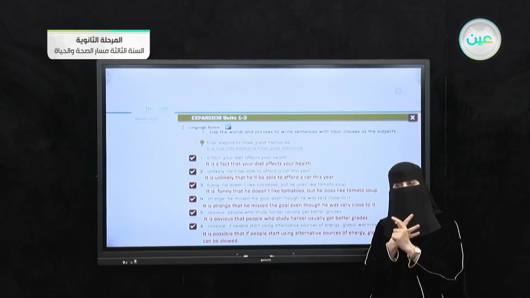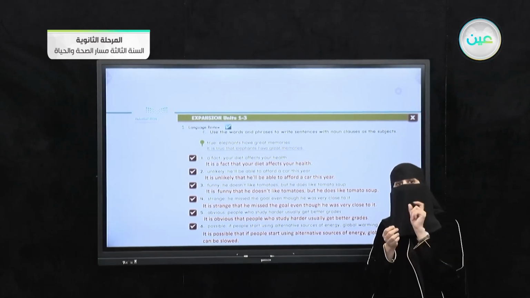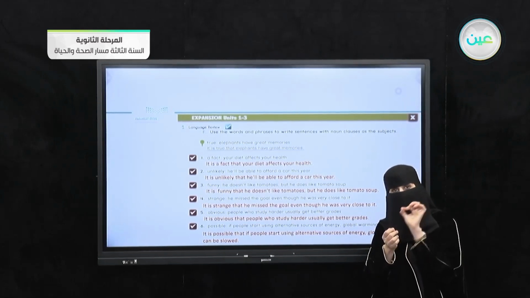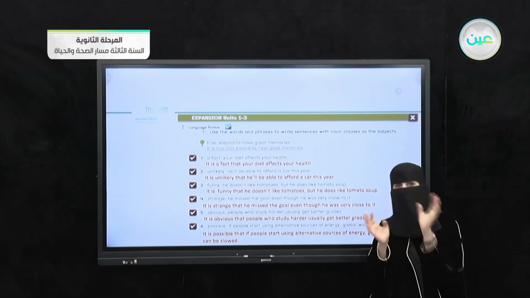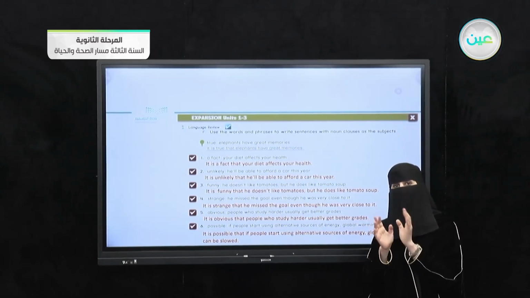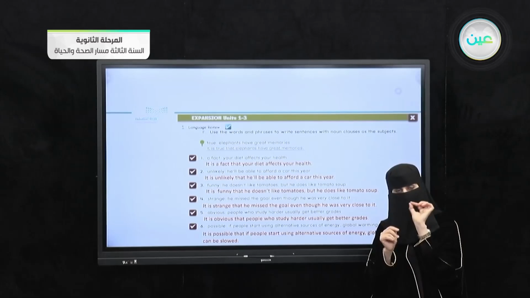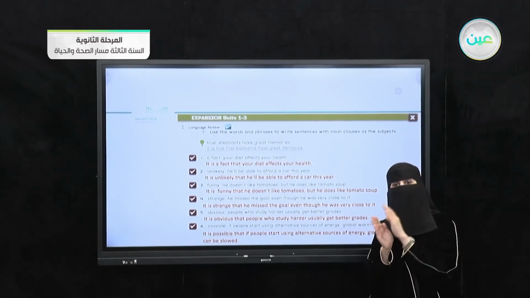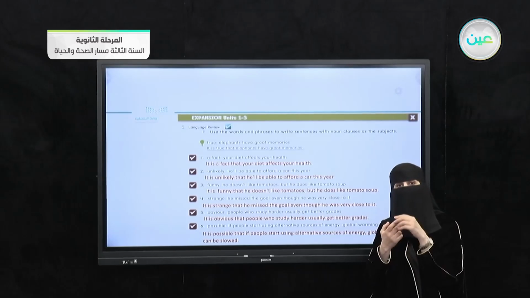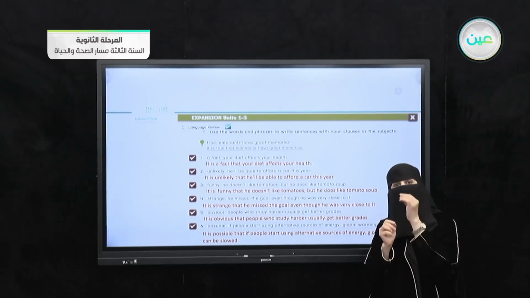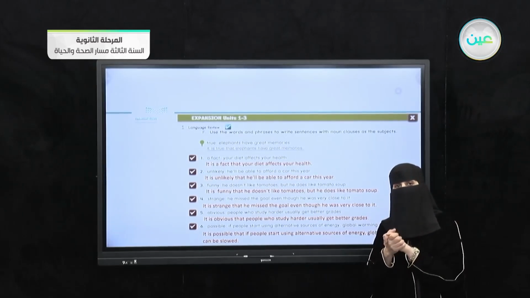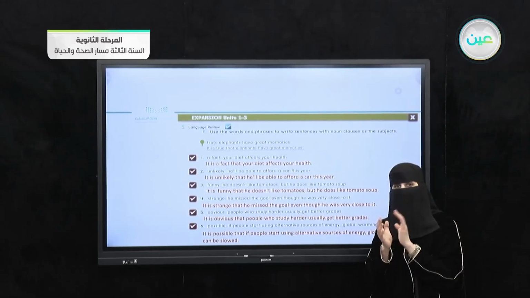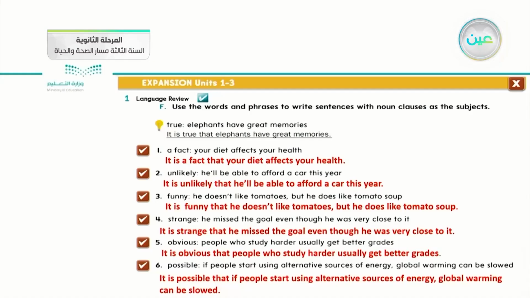The third one, we can use it with an adjective, and they mentioned that not all adjectives are suitable with the noun clause. Some of the expressions mentioned in your book are suitable when I want to make a noun clause. And the fourth one, how can I apply these noun clauses as a subject in our statements? This is the conclusion for our lesson today.